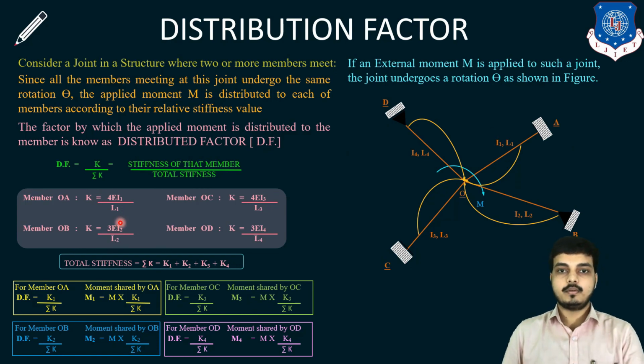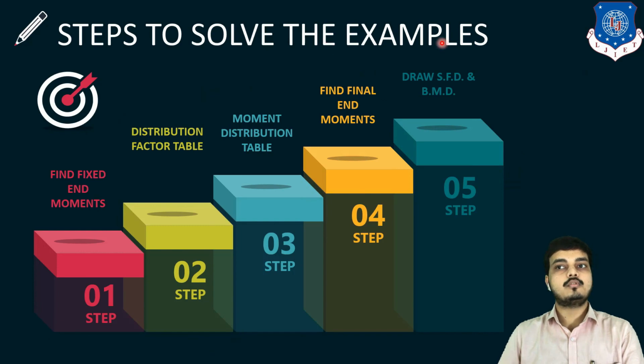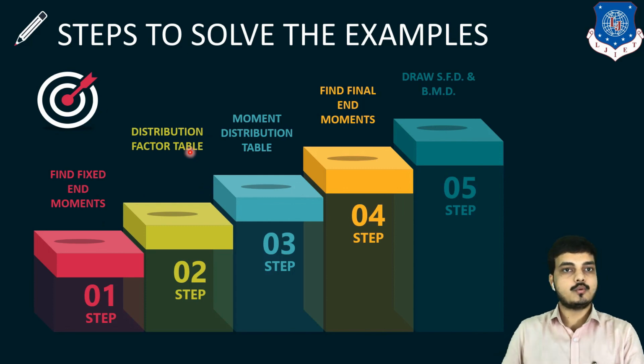Now our next part is the steps to solve the examples. First we will find the fixed end moment. Then we will find the distribution factor table, in which we find the distribution factors to distribute the moment, as we did previously in the theory. Then we will find the moment distribution table. With the help of the distribution factors and the FEM, we will find the moment distribution table, in which the moment will be distributed.